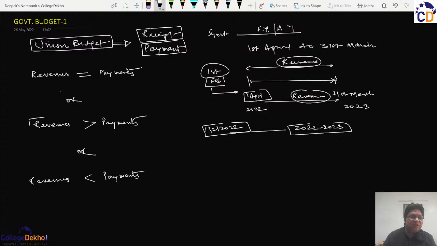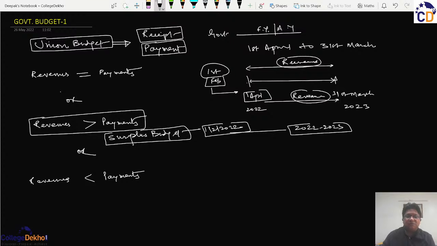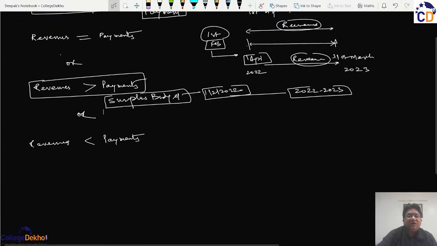When the revenues are more than the payments, we use the word surplus budget, where the surplus is used either on increased payments which were not budgeted, or carried forward to be spent in the coming financial year.